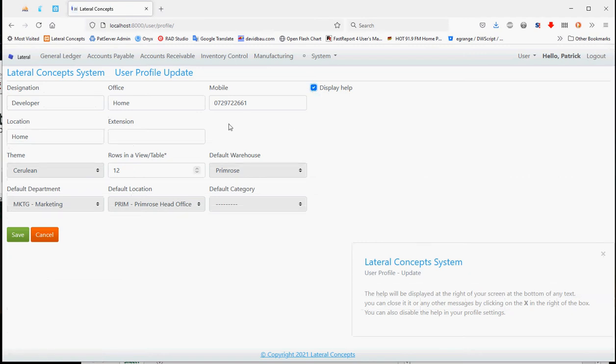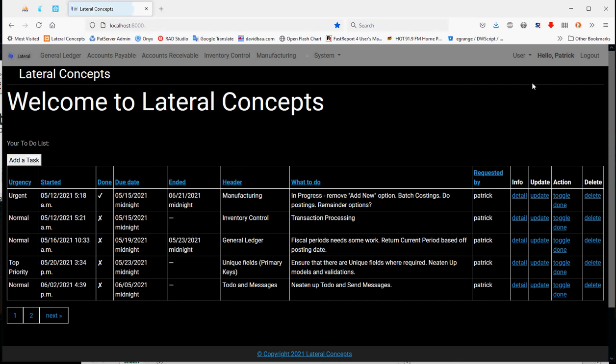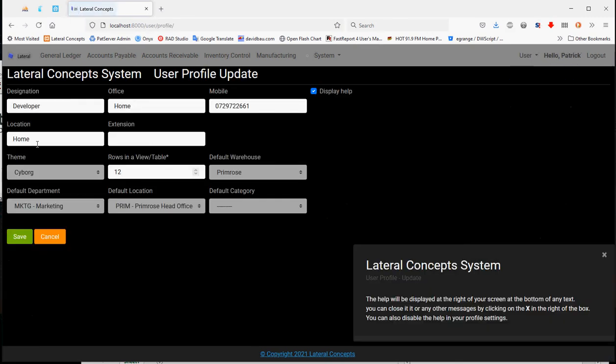Once you get used to it, you can type in extra information, your default warehouse, default departments, default locations, and if you're using categories, they can come up there. How many rows you want to see on each screen, different themes, your personal preference, whether you want dark or light, it's available to you at that point there. I prefer a lighter one.